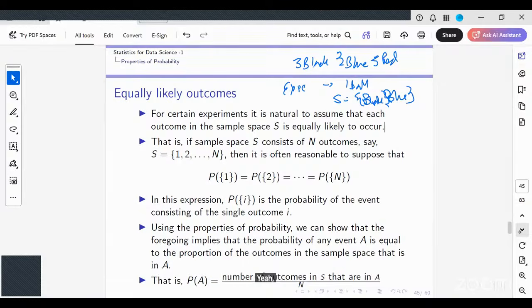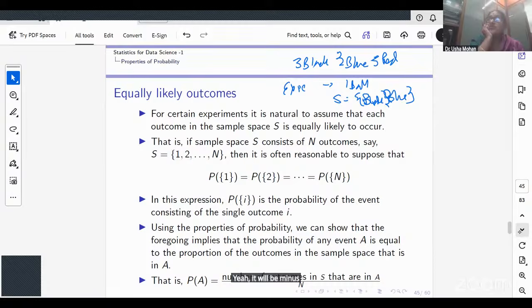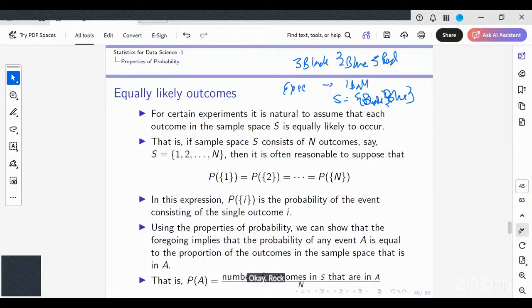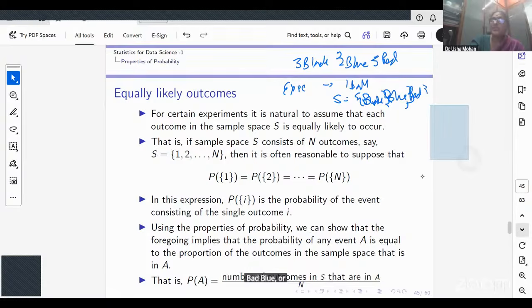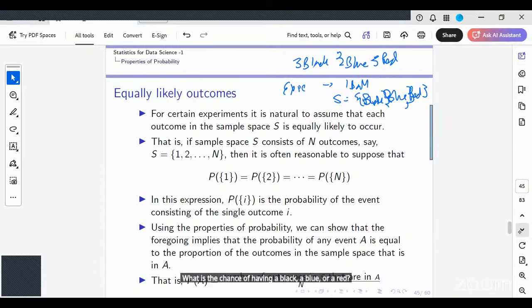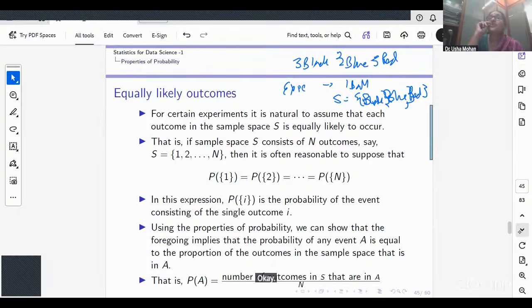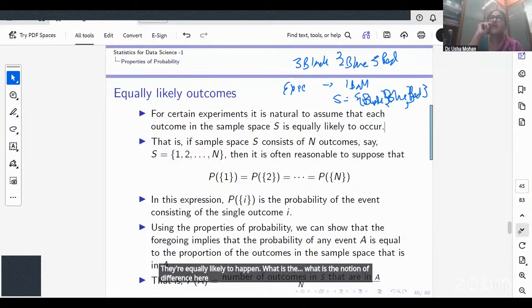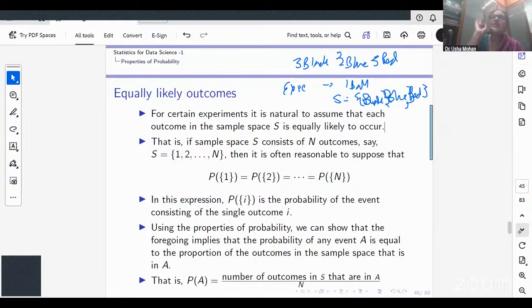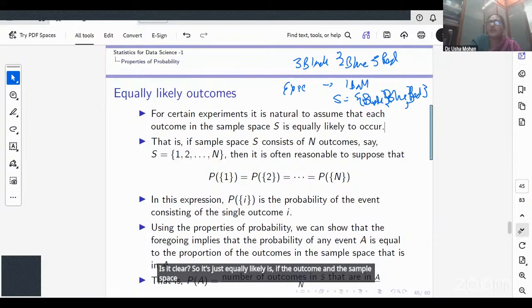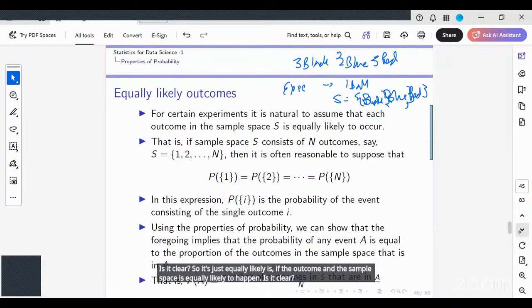What were the outcomes of this experiment? I can either have a black, a blue, or a red. What is the chance of having a black, a blue, or a red? 1/3. They're equally likely to happen. So it's just equally likely if each outcome in the sample space is equally likely to happen. Is that clear?